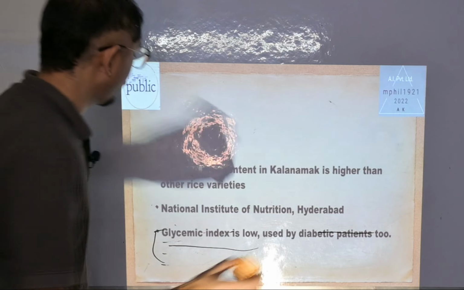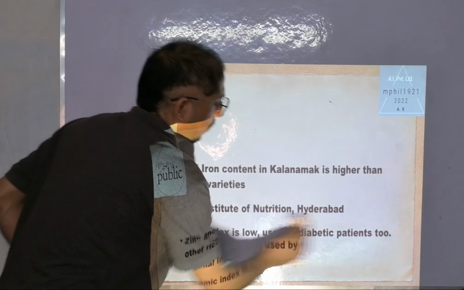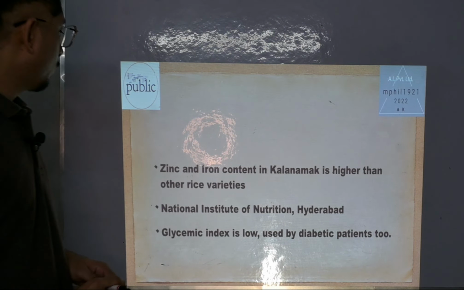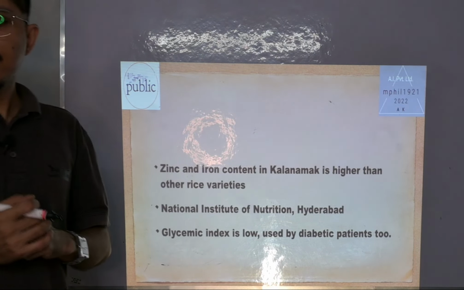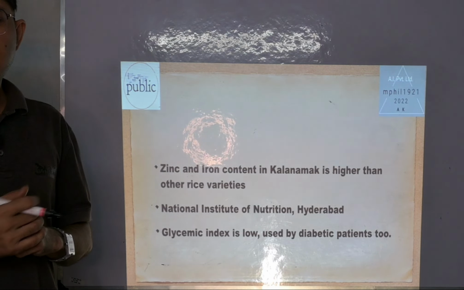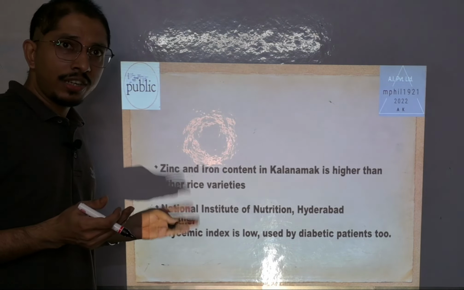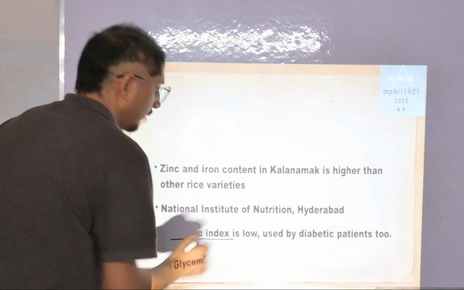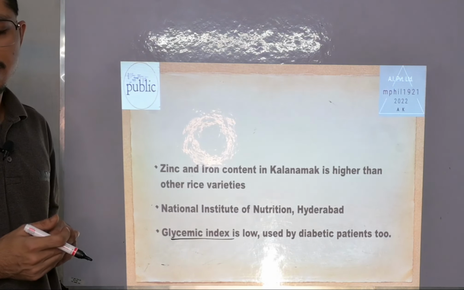Now what is the nutritional content? The National Institute of Nutrition, Hyderabad, provides the nutritional content of crops. It says that the zinc and iron content in Kalanamak is higher than in other rice varieties. They are right now testing, but if the glycemic index is low, then this rice is also fit for diabetic patients.